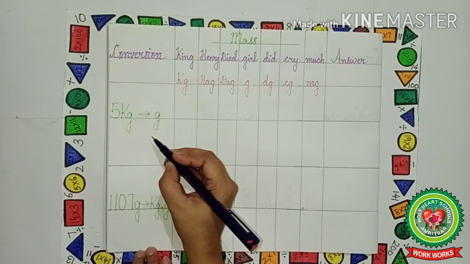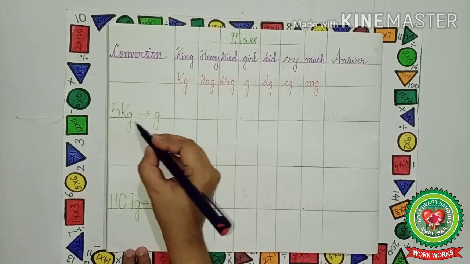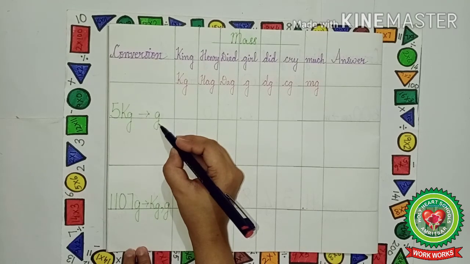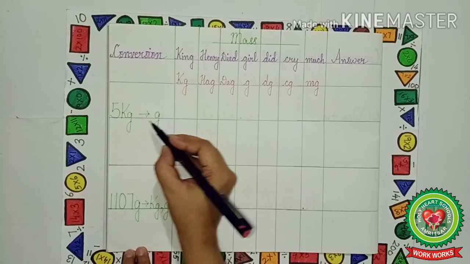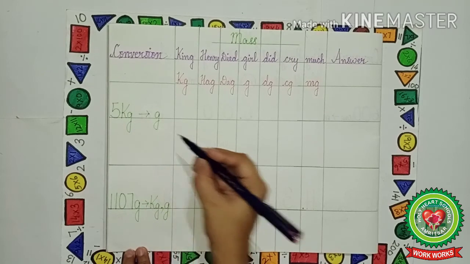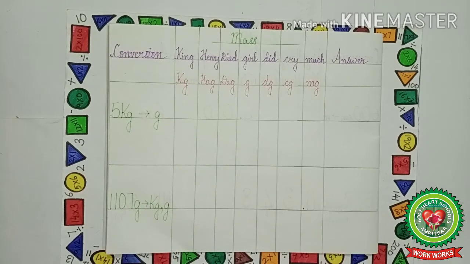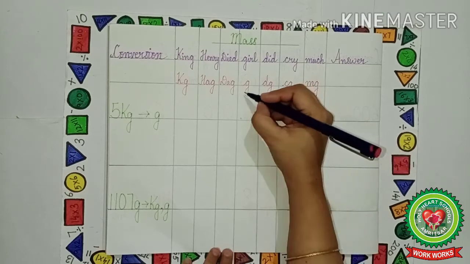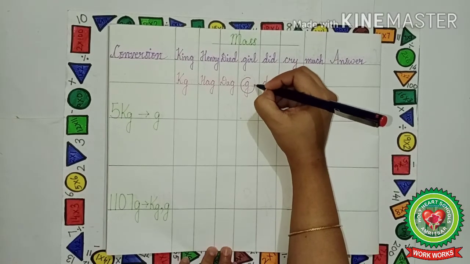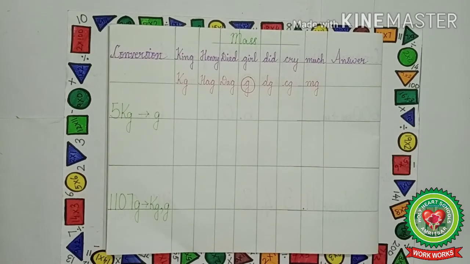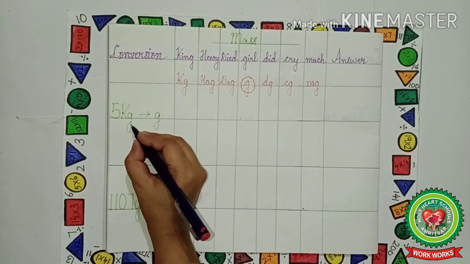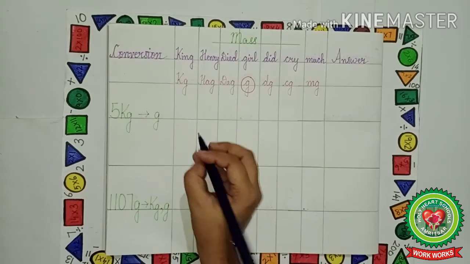What is the first example? 5 kg convert into g. That means 5 kilogram convert into gram. So, we have to convert 5 kilogram into gram. So, before starting with the sum, as you know, we have to circle the standard unit. Which is the standard unit of mass? That is gram. So, we will circle gram. Now, it is written 5 kg. So, we will write 5 under kg.